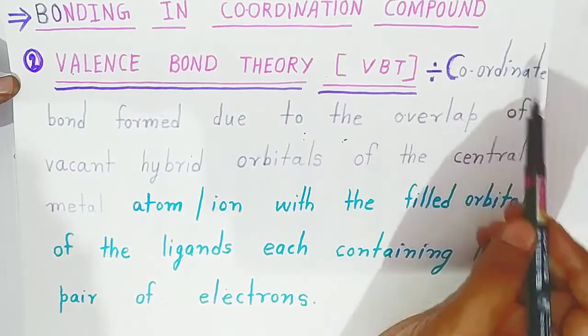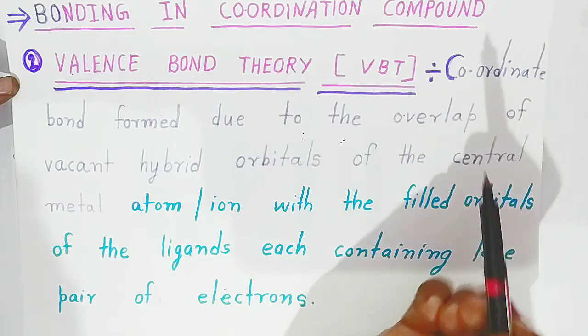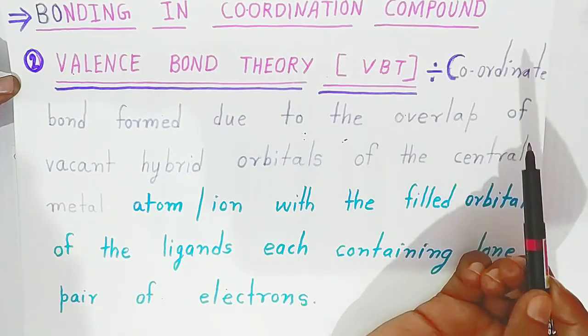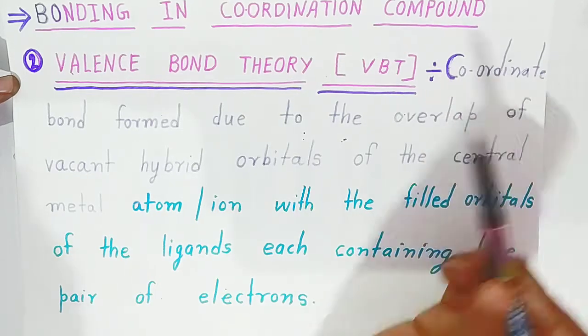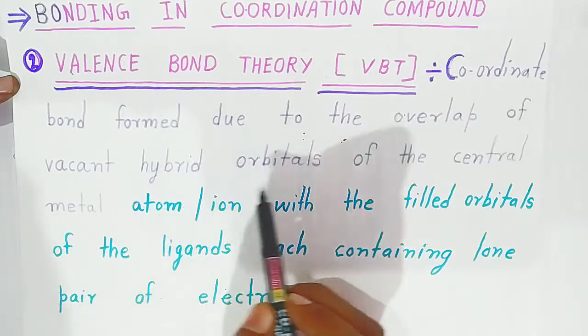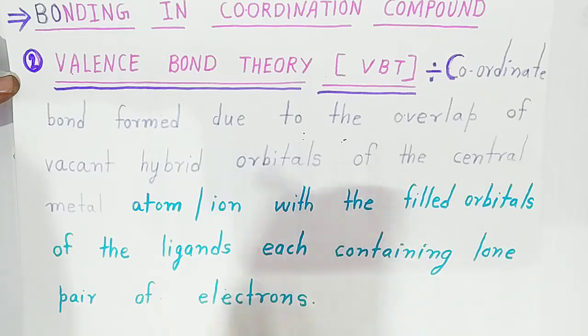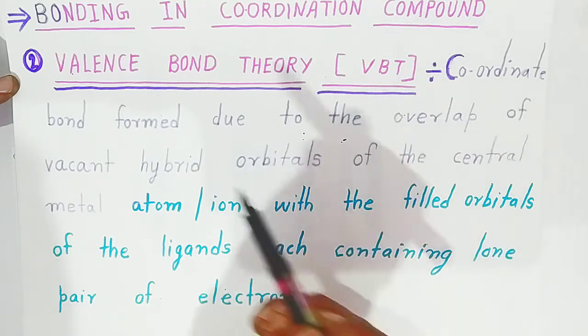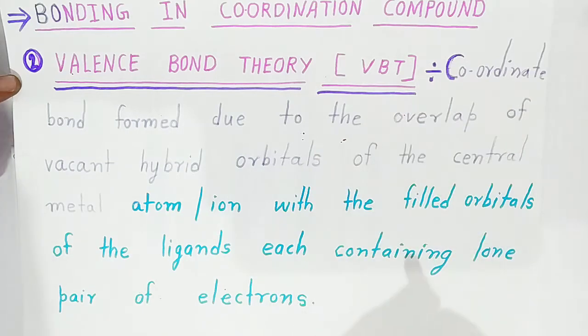What is happening, students? Coordinate bond. Now students, all the lone pair electrons are given by the ligand, and that we call a coordinate bond. Understood? All the electrons are coming from one side, that is the ligand, and we call it a coordinate bond, formed due to the overlap of the vacant hybrid orbitals of the central metal atom with the filled orbital of the ligand containing a lone pair of electrons. So the ligand will always have a lone pair and the central metal ion will always have vacant orbitals. Then only will the valence bond theory apply, and you can explain the bonding very easily.